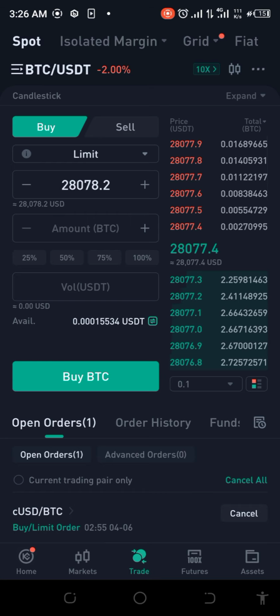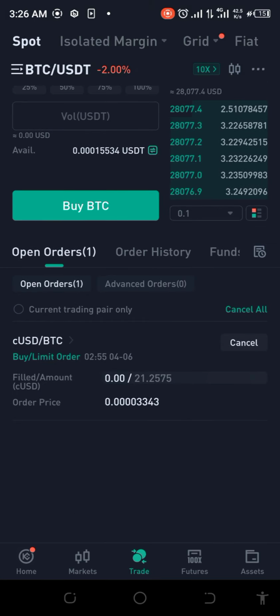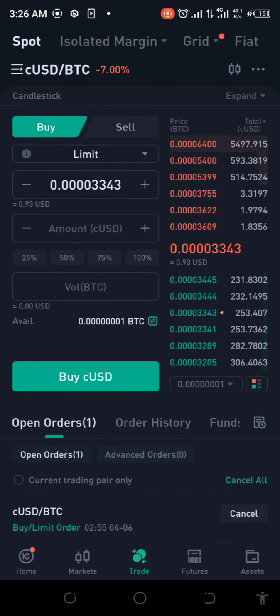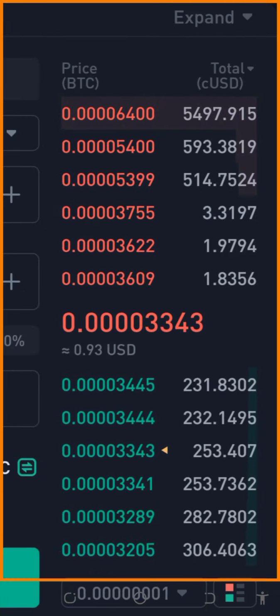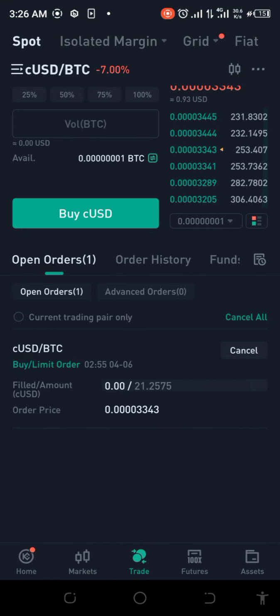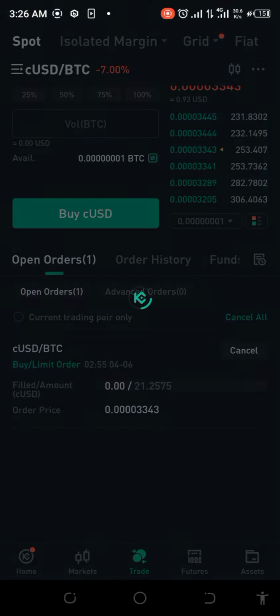Don't forget we bought this at 28,073. So I'm seeing that it's going up, right? And of course, this risky trade doesn't look like it wants to convert. So let me just click on that and go to, as you can see, it's still stuck. We're still here. Okay, so what I'll just do is I'll just cancel this, right? I'm just going to do a boomerang, I'll just cancel that.